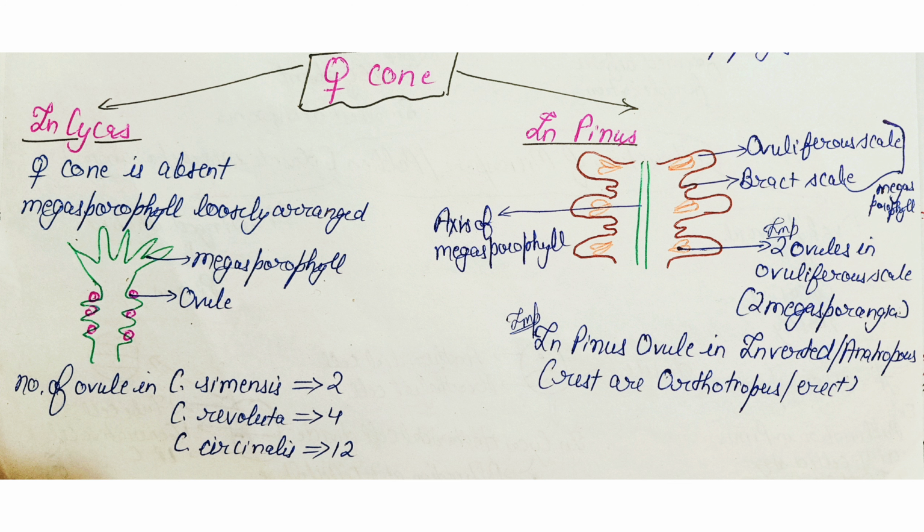In the megasporophyll of the Pinus, two types of scales are present. First is ovuliferous scale and second is the bract scale. In each ovuliferous scale, two ovules are present. In the Pinus, the ovule is of inverted or anatropous type. But in other gymnosperms, the ovule is orthotropous or erect type.